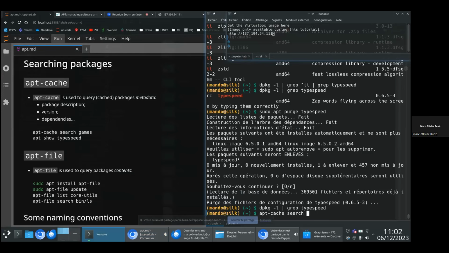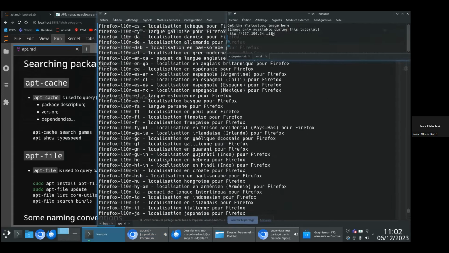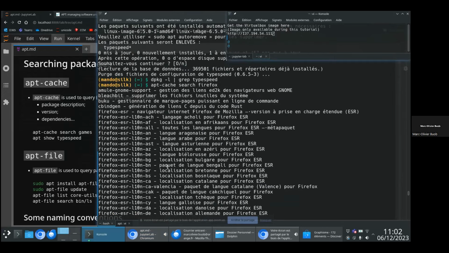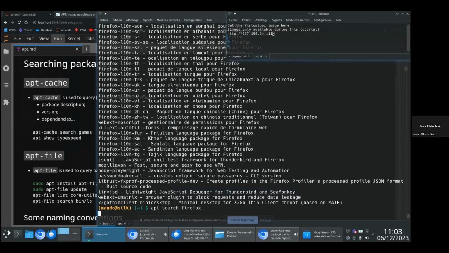You just run this. For example, I want packages about Firefox. And as you can see, you have a long list of packages that are related to Firefox. You have to know that there is another way to search for package names, directly through apt, but this is not exactly the same, as you will see.